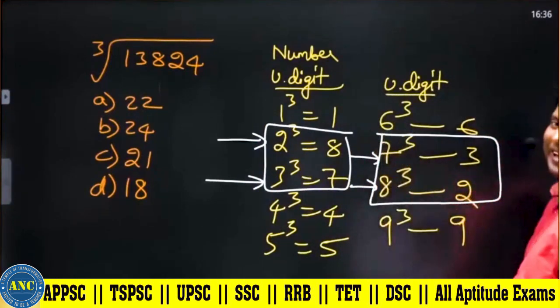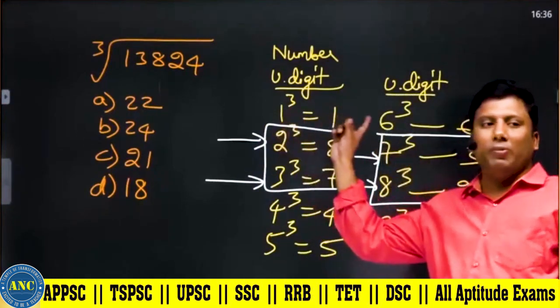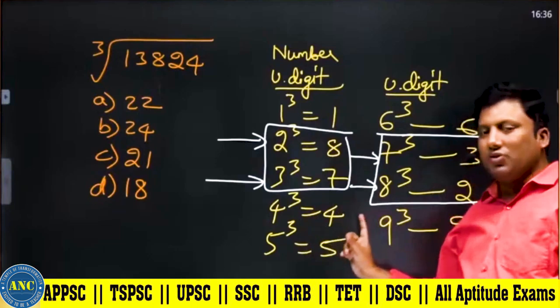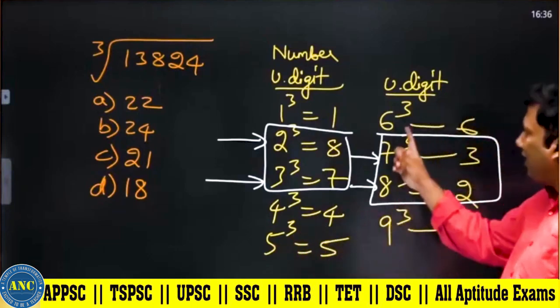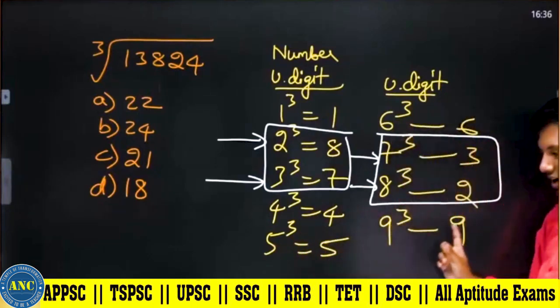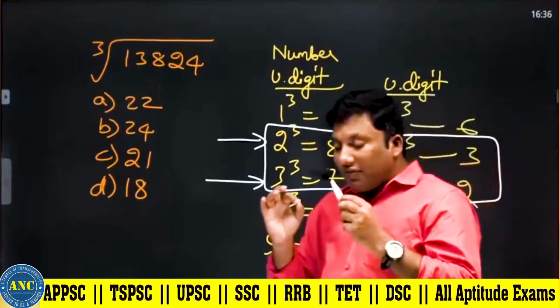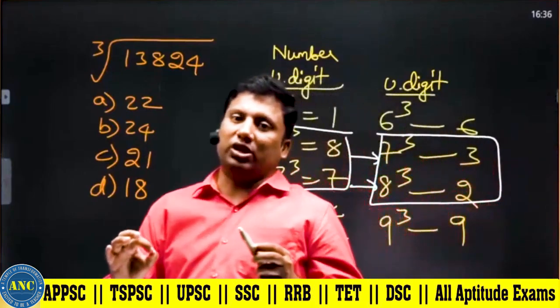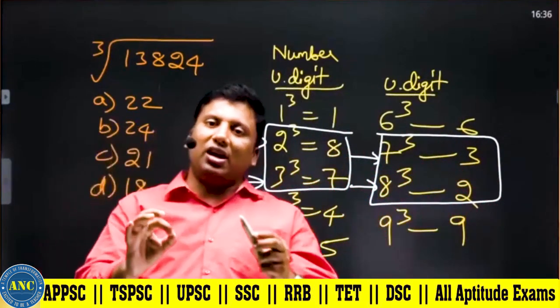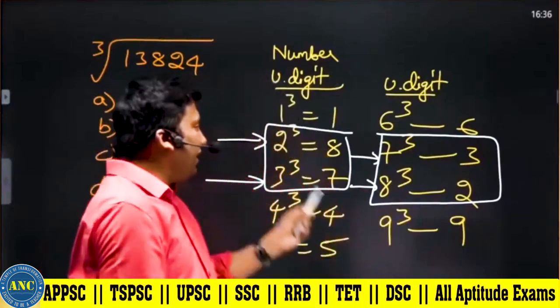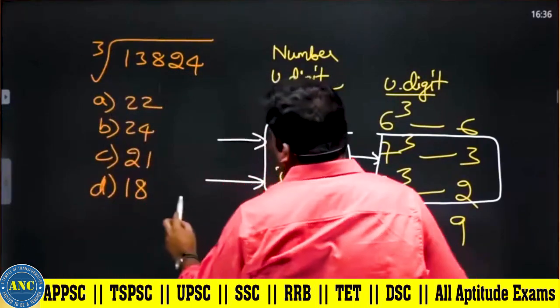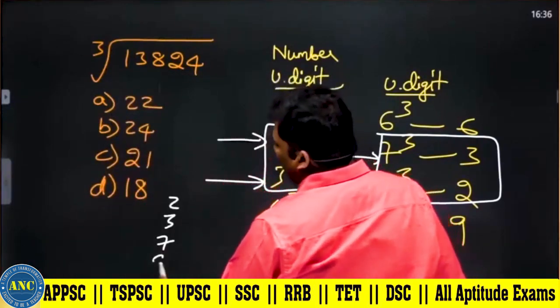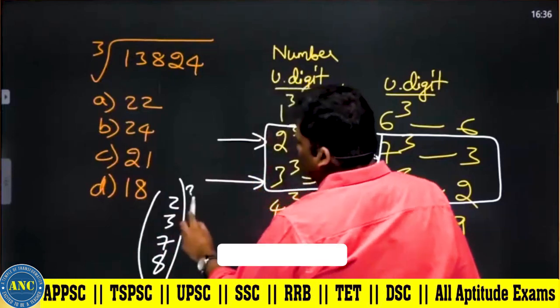On cubing I am getting a different number. 1 cubed ends in 1, 4 cubed ends in 4, 5 cubed ends in 5, 6 cubed ends in 6, 9 cubed ends in 9. A perfect square never ends with 2, 3, 7 or 8, but on cubing those I am getting a different number. What is that number?